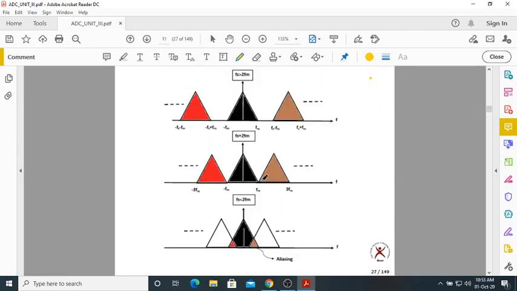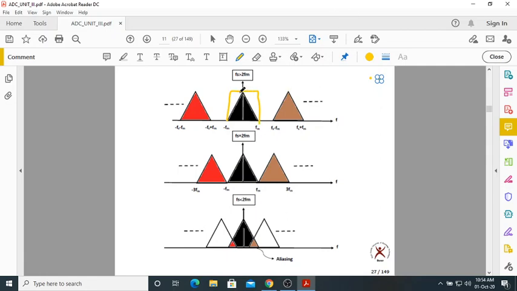Now, I am looking for the spectrum. So how to get back your original spectrum from the sampled spectrum? As I told you, the sampled spectrum contains copies of the original spectrum only, but they're shifted. If you observe very carefully, what is this triangle? That is the original spectrum of m of t. It is also a spectrum, but only a shifted version. So we don't need all those things. You just take the first copy of the original spectrum.